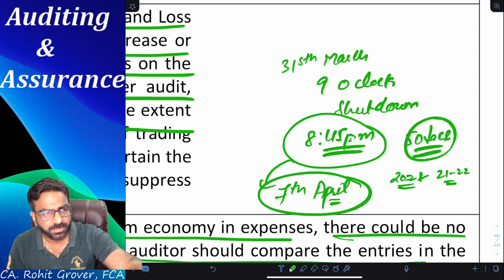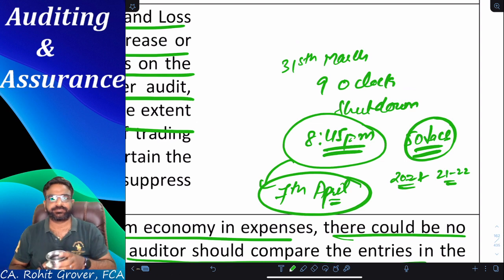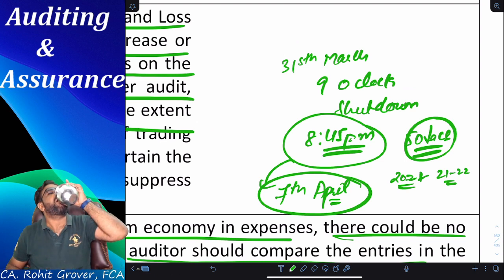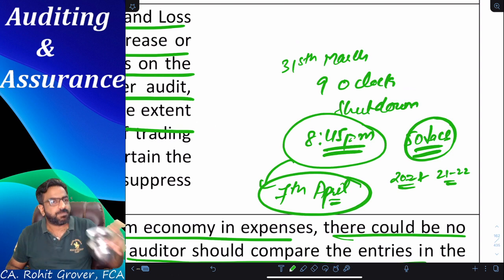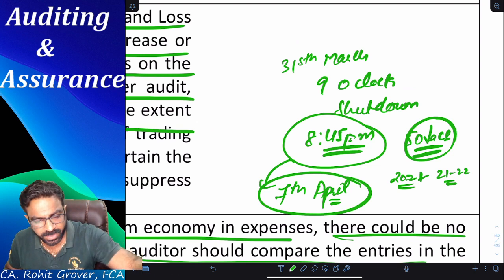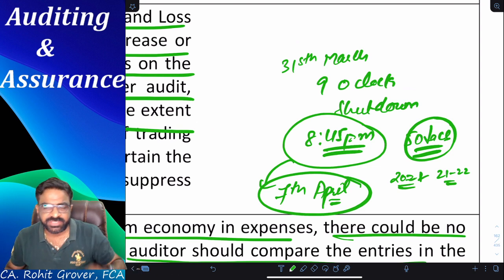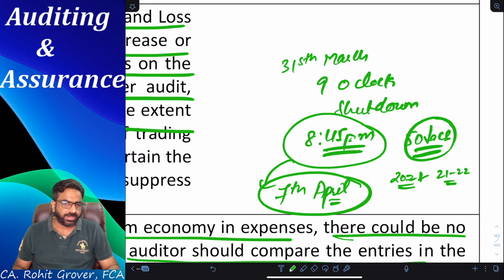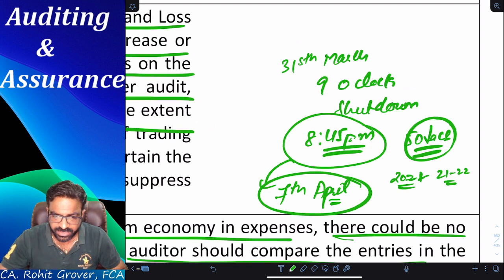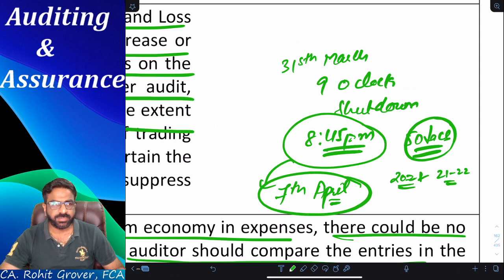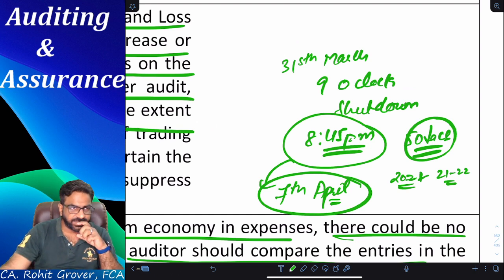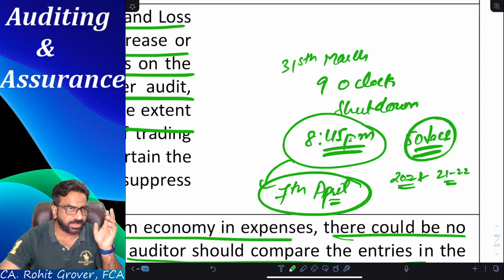Everyone write in the comment box. Is it a sale of current financial year or next financial year? Next financial year. Okay. How many of you say that it is current financial year? Anybody who would like to give me the answer? Is it a part of current or next? Please unmute yourself and tell me. How many of you think that it is a current financial year, not next? Komal only has given the answer.